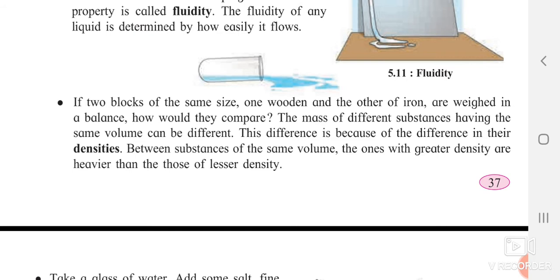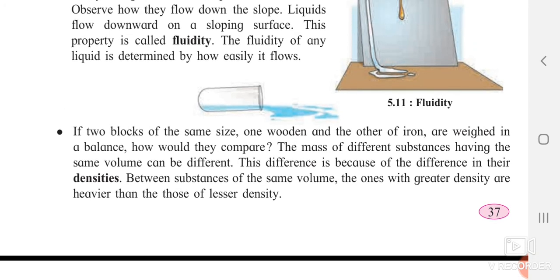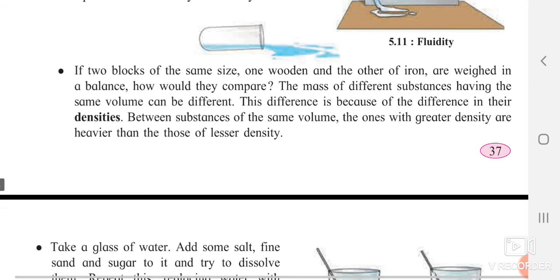Yes, you can tell one thing, that iron has more density than the water, that's why it sinks inside the water, and wooden block is having less density than water, that's why it floats on water. So the difference is because of the difference in the densities between some substances of same volume. The ones which are having the greater density are heavier than those of the lesser density.